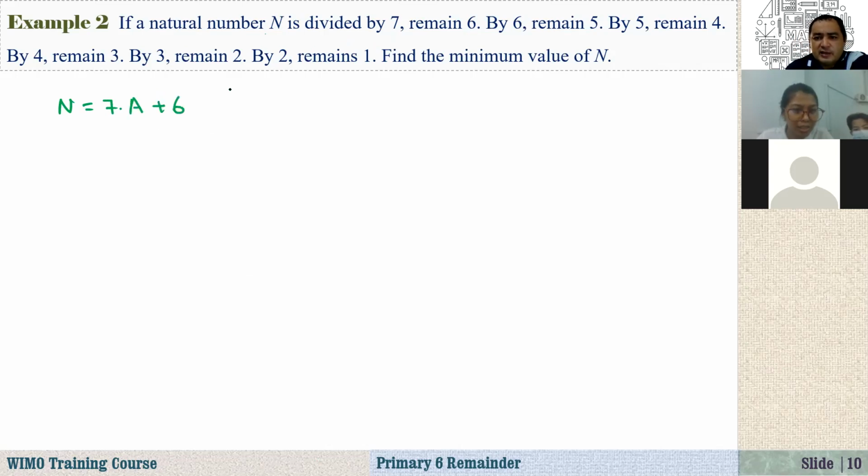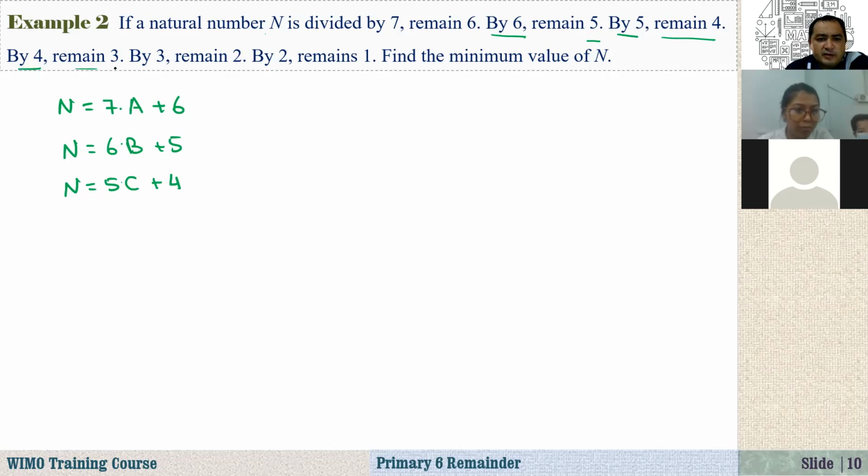plus the remainder 6. And if you divide that number by 6, with another quotient, the remainder is 5. And if you divide this number by 5, let's say we have another quotient, the remainder will be 4.